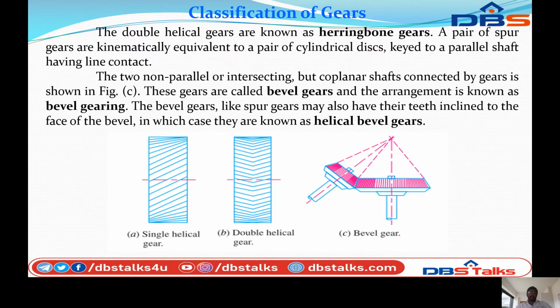The bevel gears, like spur gears, may also have the teeth inclined to the face of the bevel, in which case they are known as helical bevel gears.